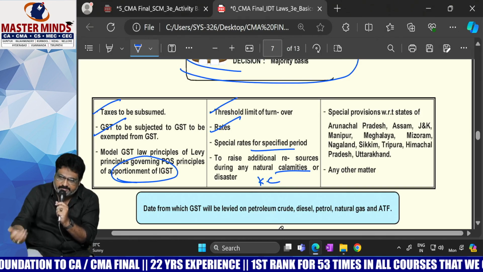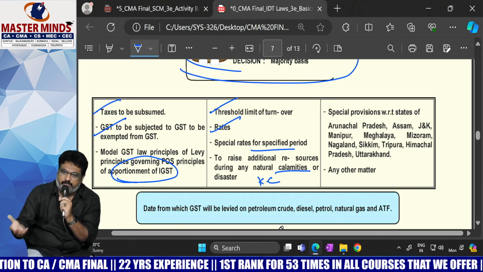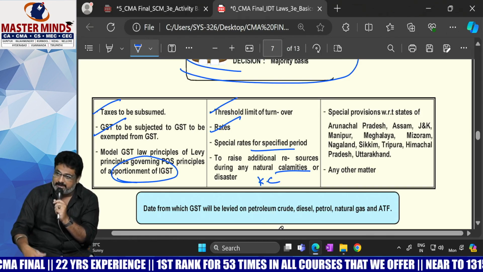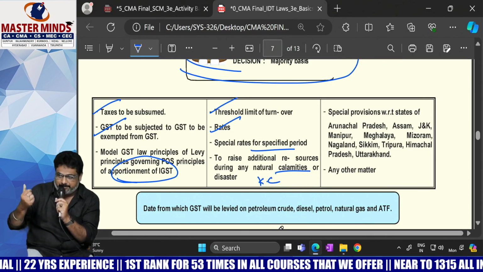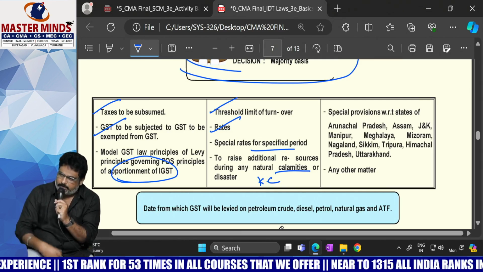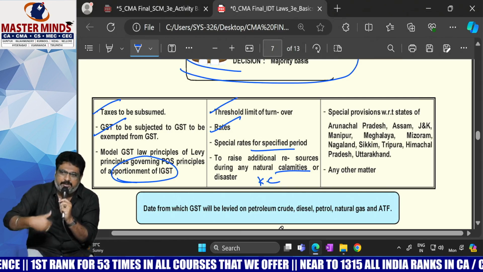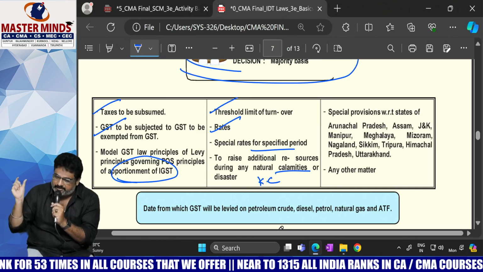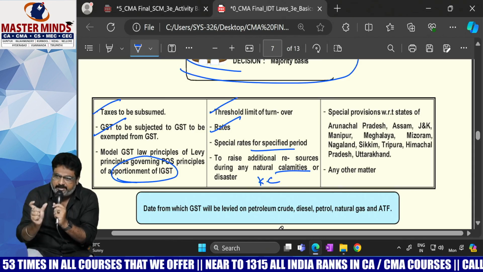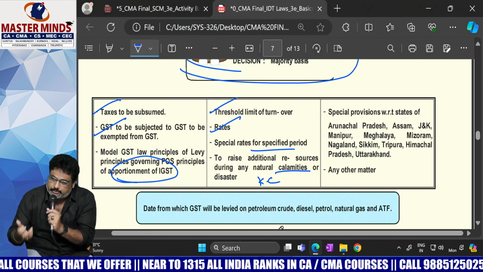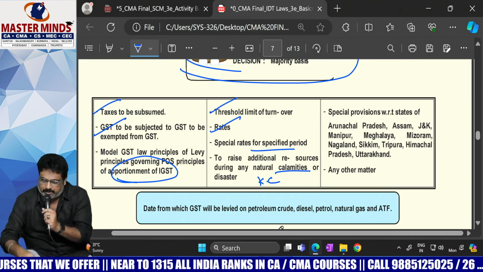Why is extra cess levied? Because during the floods, many infrastructural facilities were damaged. To repair them, money is needed. So they can levy additional tax and use the extra revenue for renovations. But it will be for a specified period only, depending upon the circumstances. Those powers are also given to GST Council.